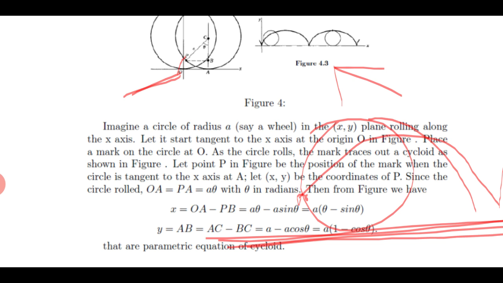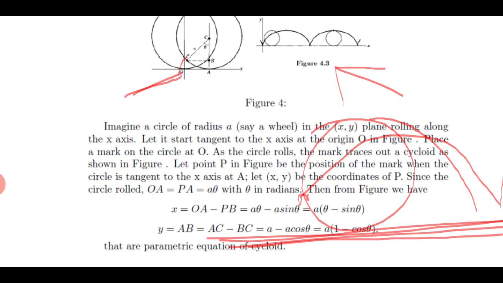The distance OA is equal to PA, and PA is equal to A theta, because angle is equal to arc divided by radius. So OA is A theta, and PB, we know that sin theta is equal to PB divided by PC. PC is basically the radius, and what you get as PB is A sin theta. So you get the coordinate x of P to be A times theta minus sin theta.